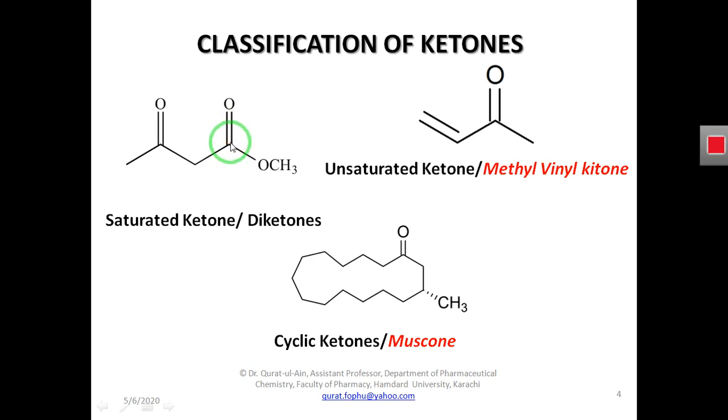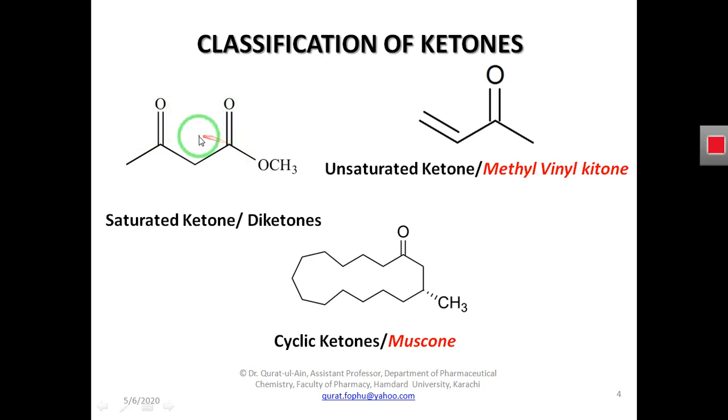So it is the carbon here and it is covalently bound to the oxygen. As I said in my previous slide, all those carbonyl groups having a carbon atom bonded covalently with an oxygen atom, and all those compounds that have this carbonyl group are ketones.